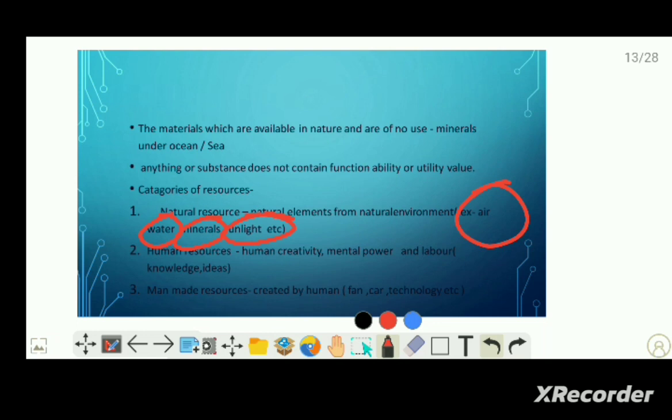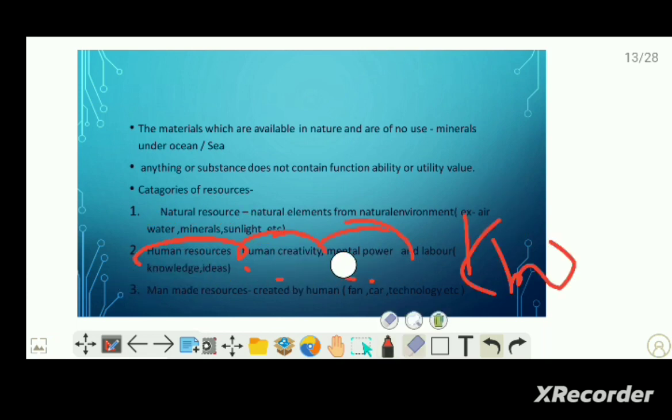Flowing water, that means rivers, all these things. Minerals under the rock surface, below the earth surface. So now move to the second category. It is human resource. Human resource means the mental power of human beings, human creativity. That means knowledge and ideas, technological developments, all these things come under the category of human resources.